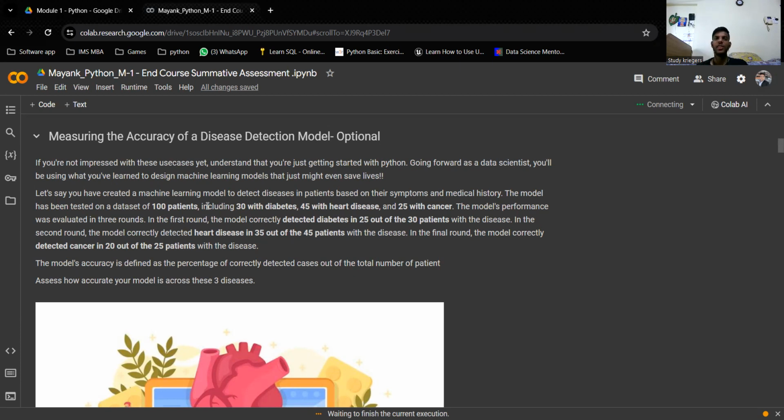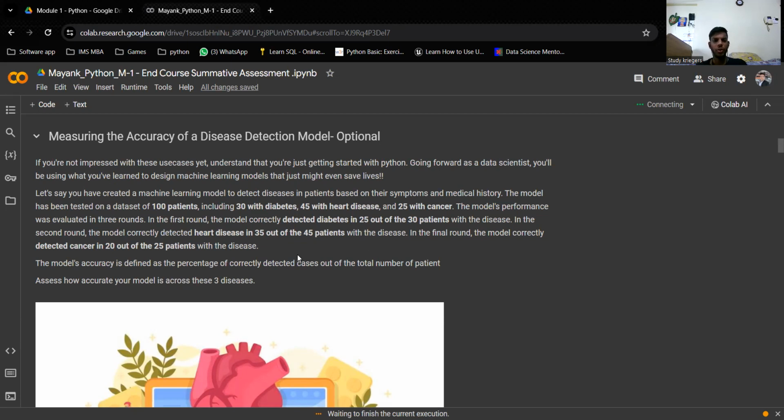The model performance is evaluated in three rounds. In the first round, out of 30 patients with diabetes, 25 are detected correctly. For the second disease, heart disease, out of 45 patients, 35 are correctly detected.